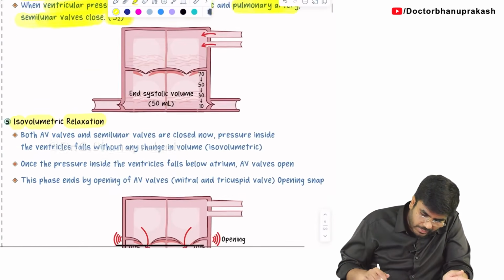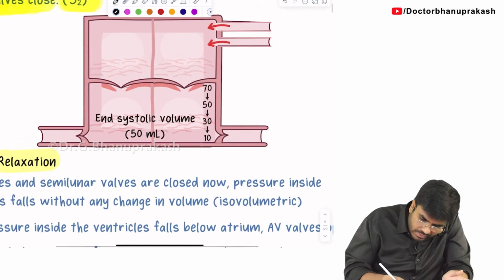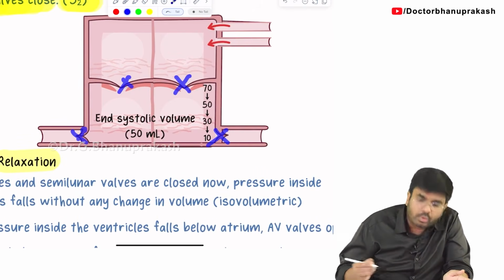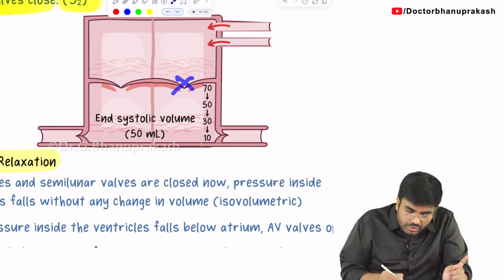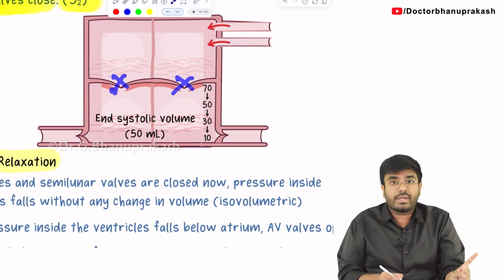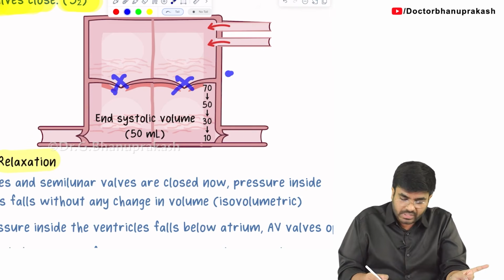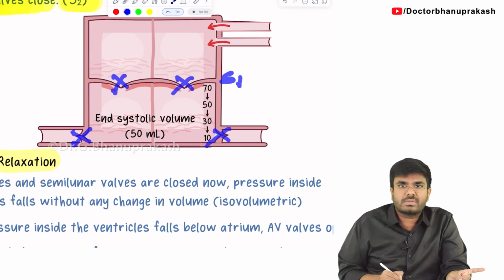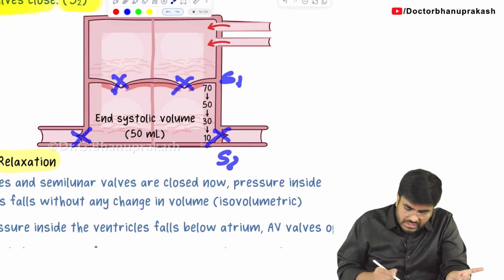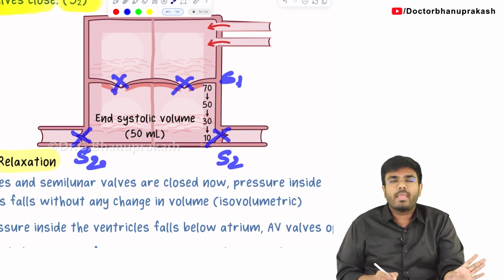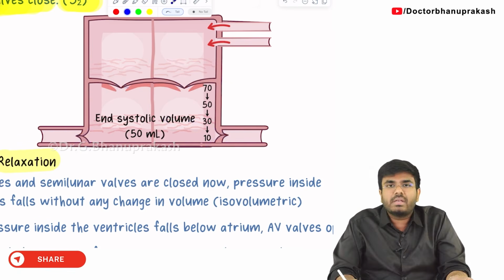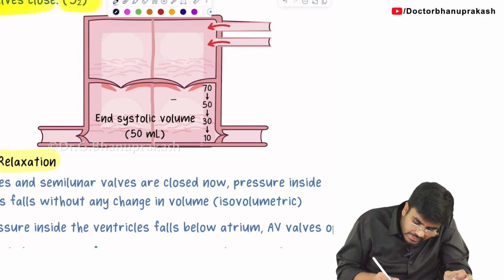See, during isovolumetric relaxation, all the 4 valves in the heart are closed. At the beginning of the isovolumetric contraction, the mitral and tricuspid valves closed, giving rise to the S1 heart sound. Just recently, the aortic valve and pulmonic valve, the semilunar valves, closed, giving rise to which heart sound? S2 heart sound. Done. So nothing is coming into the ventricle, nothing is going out of the ventricle. The ventricle is just relaxing, relaxing, relaxing.